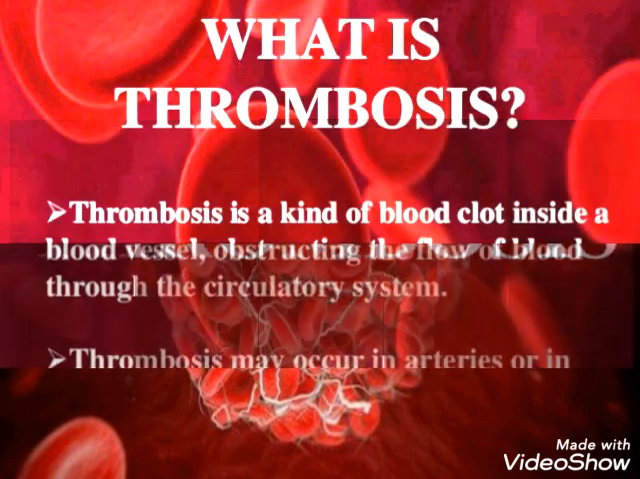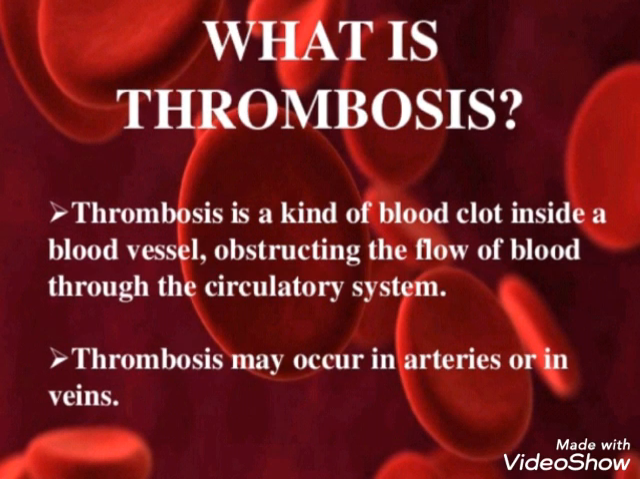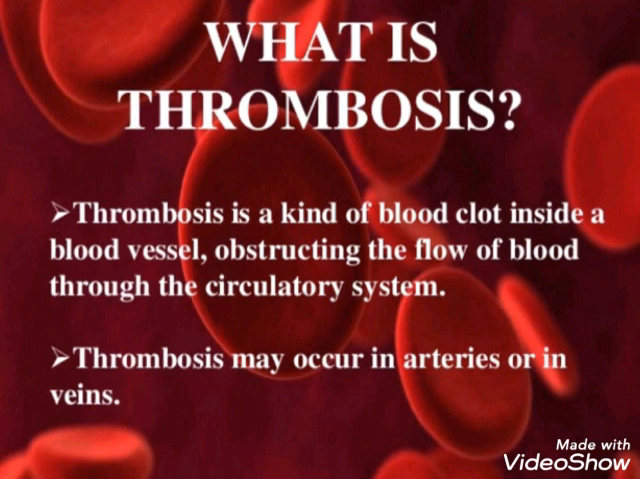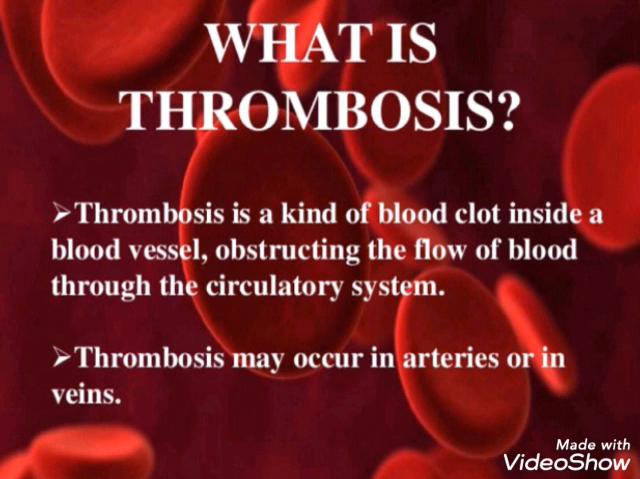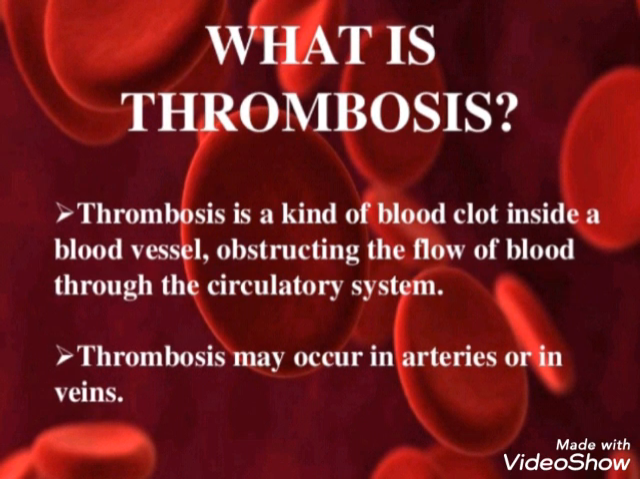So see here, thrombosis is a kind of blood clot inside a blood vessel obstructing the flow of blood through the circulatory system. Thrombosis may occur in arteries or in veins. So thrombosis is nothing but the blood clot. You can see a bunch of blood clots that obstruct the way when the blood is circulating in your body parts. So thrombosis can cause so many disease conditions.